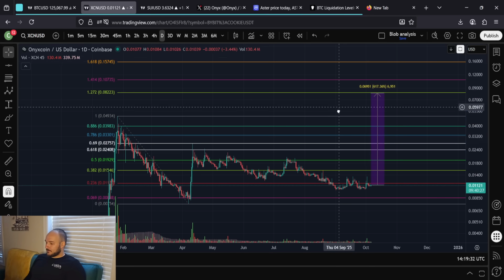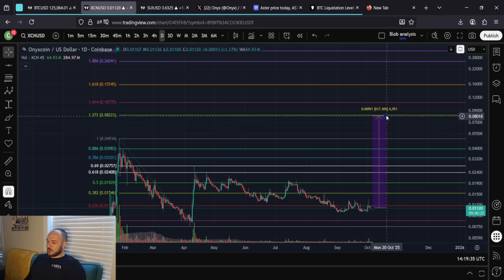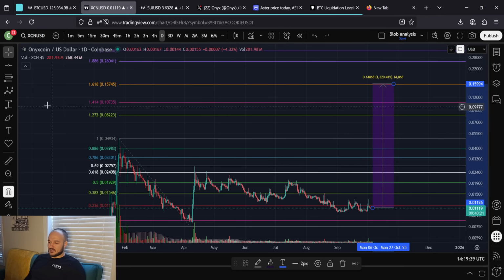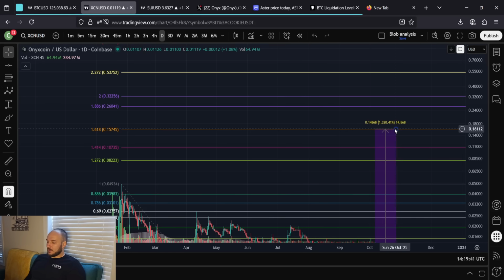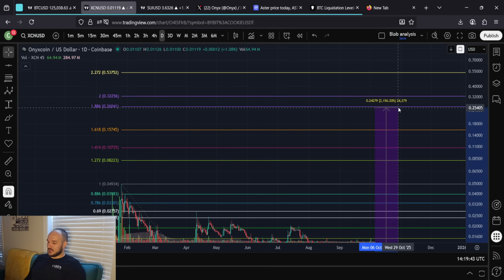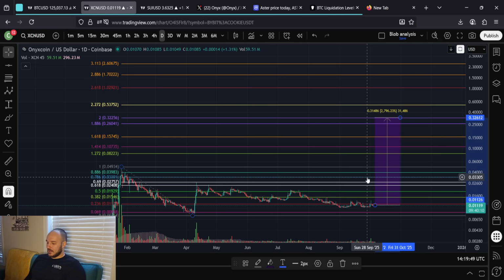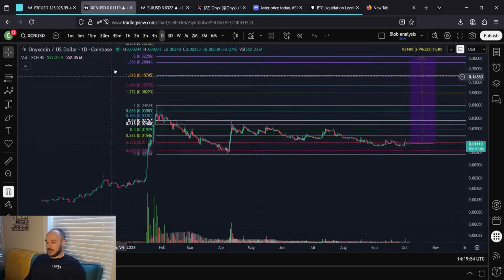7x in price. Even if we stop there, that's outperforming the average altcoin by like 2 to 1. Let alone 15.7 cents. Let alone if we go to the area that I'm expecting we go to, which is 26 to 32 cents. That is all the way up at 22x to a 27, 28, 29x, something like that. Crazy growth. And can we get there by the end of October? Absolutely we can. Absolutely we can.